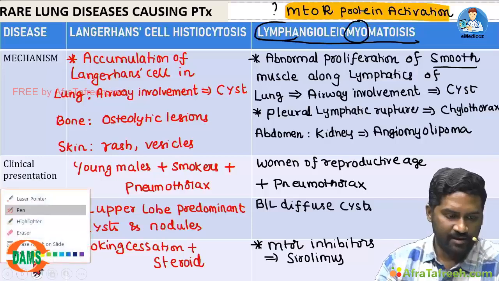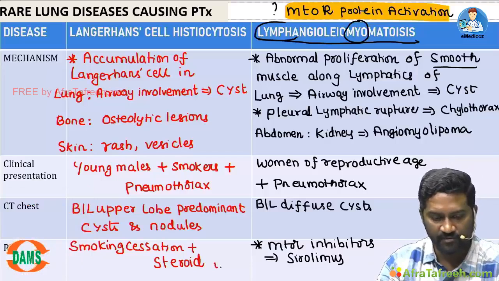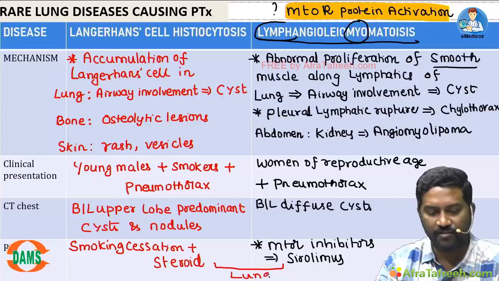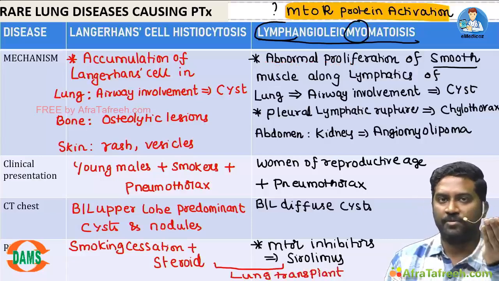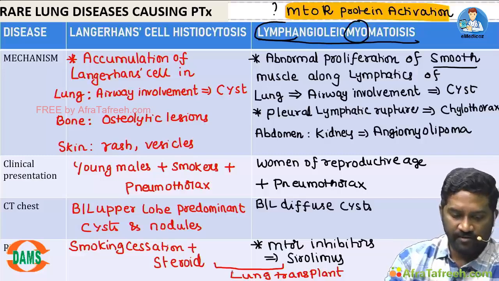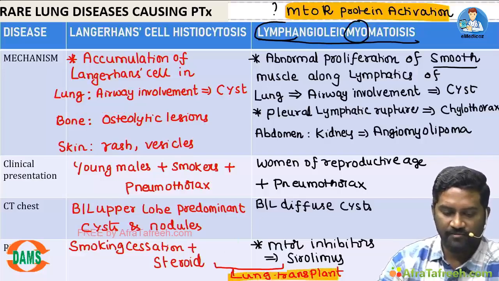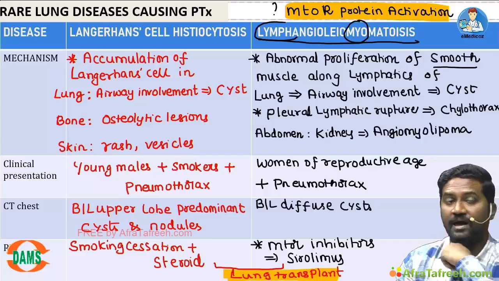Ultimately, in Langerhans cell histiocytosis and lymphangioleiomyomatosis, if they are progressing, they might require a lung transplant. The ultimate treatment will be a lung transplant for both. We can give mTOR inhibitors such as sirolimus, but when they progress, the ultimate option available is a lung transplant. This is regarding the differences between LCH, Langerhans cell histiocytosis, and LAM,